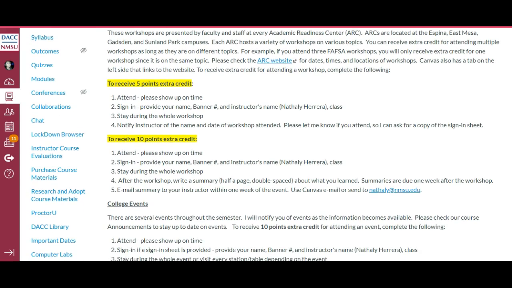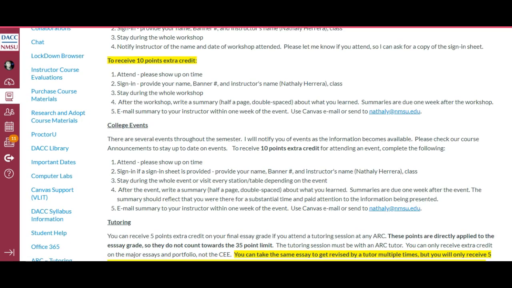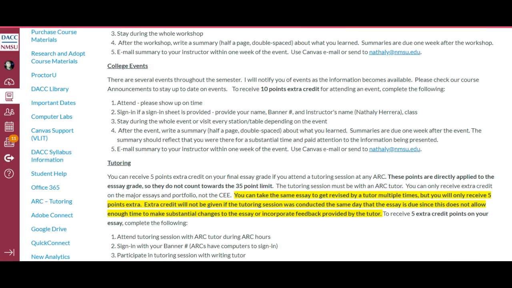If you write a summary, you'll get 10 points extra credit. Again, the same thing applies, you're writing a summary, and that summary is due 1 week after the event. If you go to college events, the only option is to write a summary in order to get 10 points extra credit. Most college events also have a sign-in sheet, so just go ahead and sign in so that I can verify that you were there.